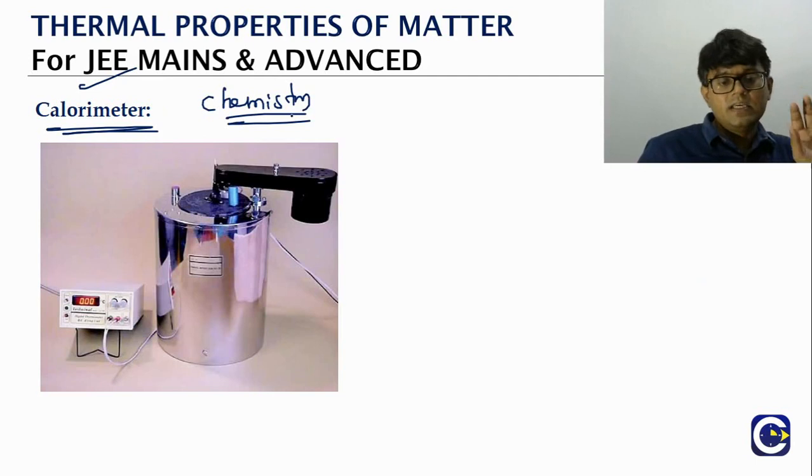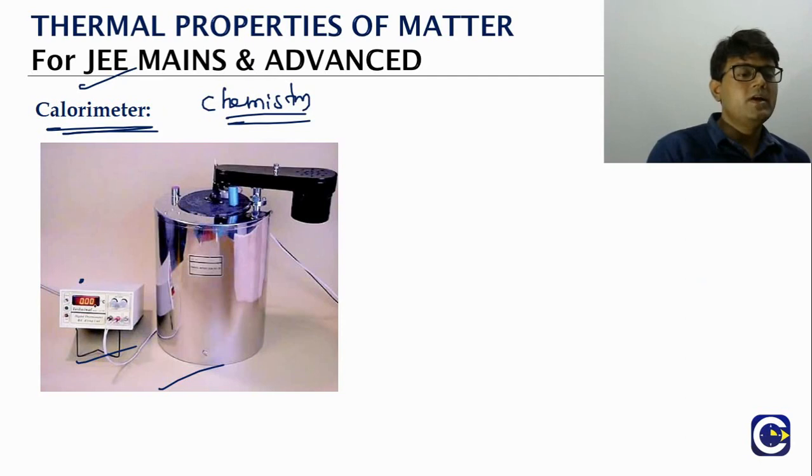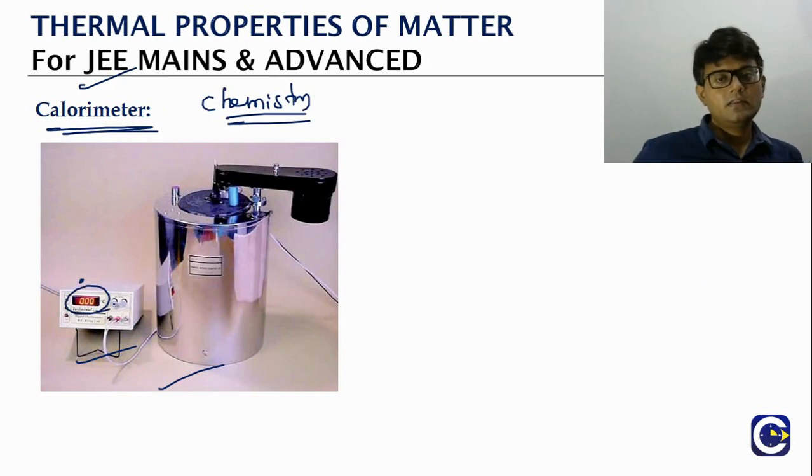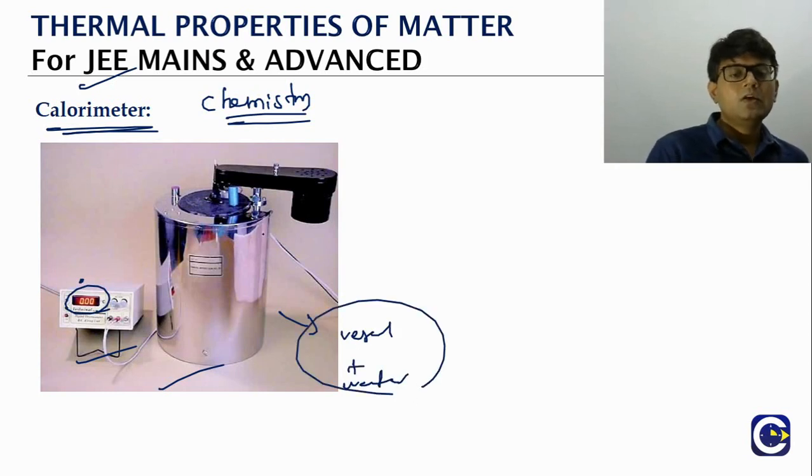But what you are seeing here is a digital calorimeter, where the reading will be automatically displayed on the digital meter over there. So what is the typical setup of a calorimeter? You will have a calorimeter vessel with water. If you have an unknown substance which we are bringing, typically this will be at a high temperature.